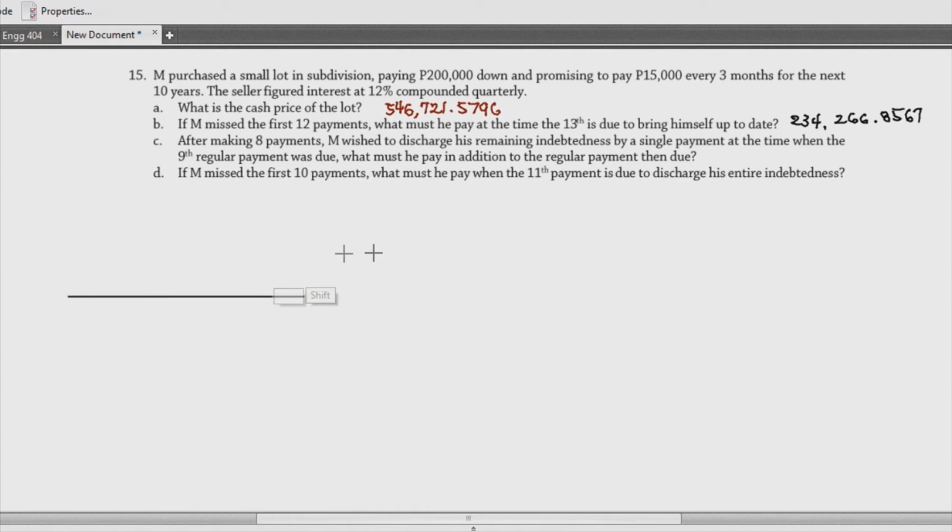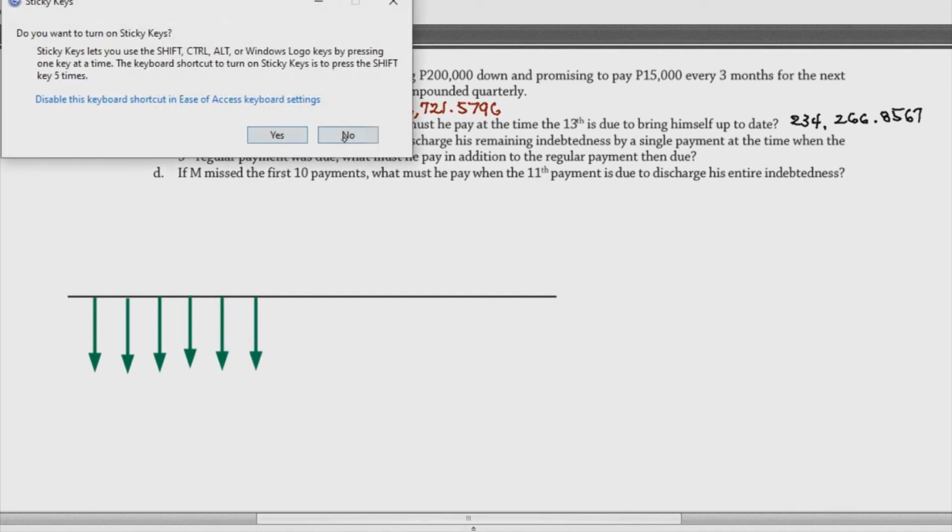So, we still have to create our cash flow diagram kasi we need to visualize this, no? So, sabi dito, nagkaroon tayo ng 8 payments. In short, nagbayad siya. Hindi siya yung nagkaroon ng estafa dito na basta na lang hindi nagbayad. So, we can do 8 payments here para makita natin 1, 2, 3, 4, and then 5. Siyempre, pantay-pantay na.